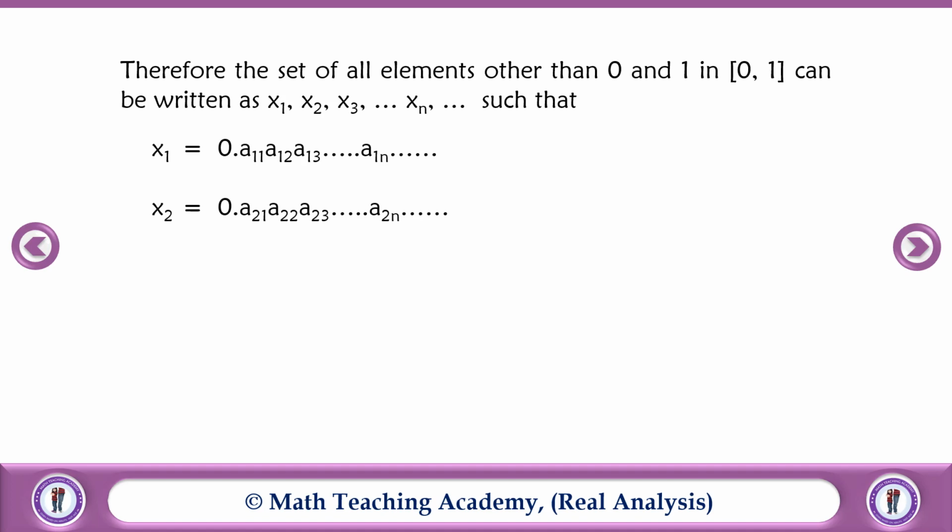That is why we have taken x2 equal to 0.a21, a22, a23, etc., a2n, etc. In the same way, x3 is equal to 0.a31, a32, a33, etc., a3n. Therefore, in general, we have taken xn as 0.an1, an2, an3, etc., ann, etc., and so on.